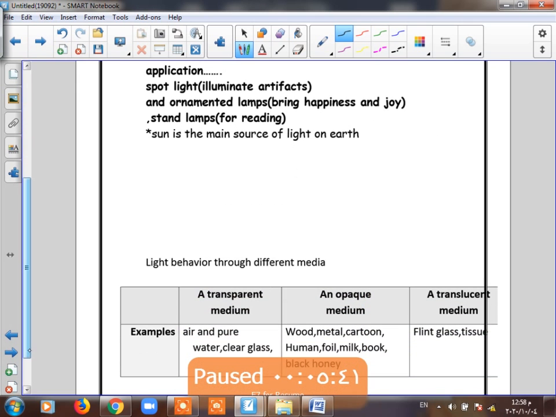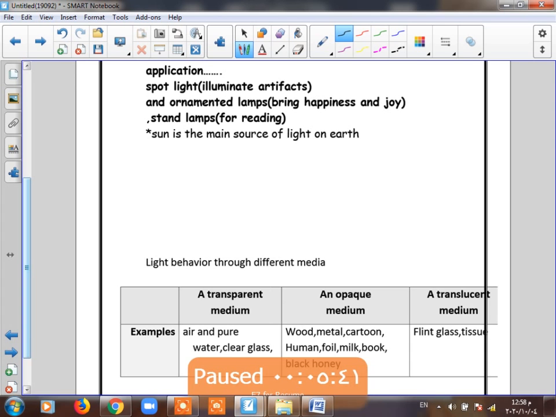The second one is the behavior of light through different media. We have 3 types of media: transparent, opaque, and translucent. Transparent, like what? Like air, like pure water, clear glass. When light passes through air, we can see it clearly, and we can see the objects through it with full details. So what is the behavior of transparent materials toward light? It allows light to pass, and we can see everything behind it with full details.